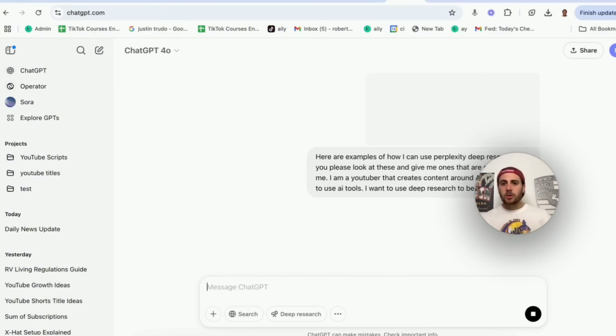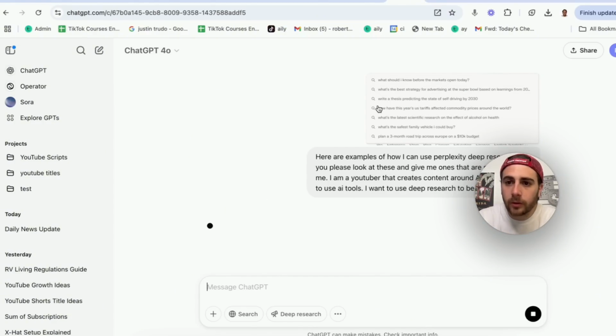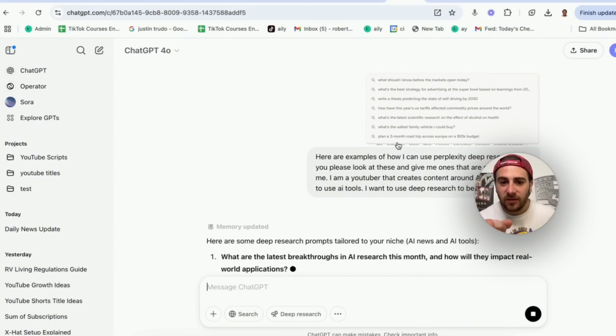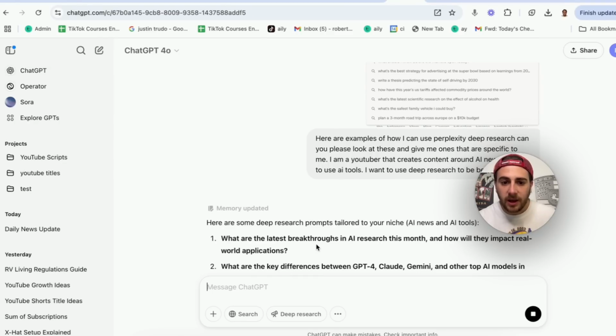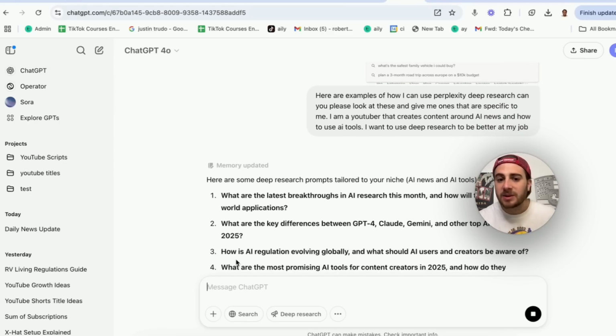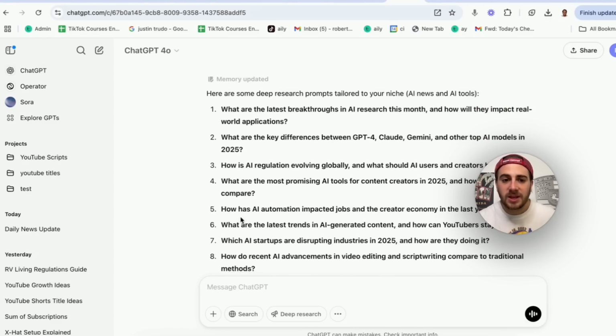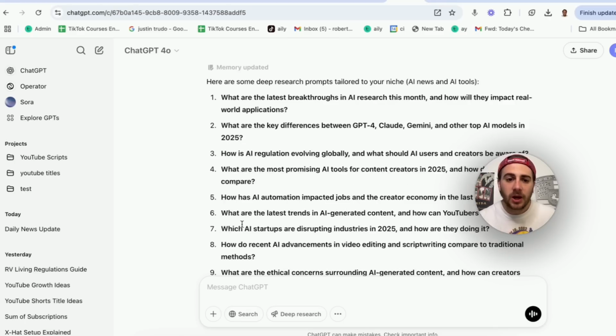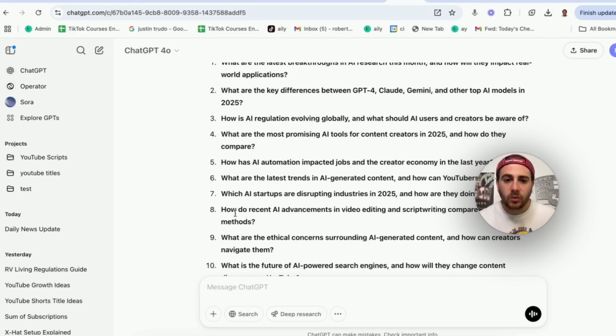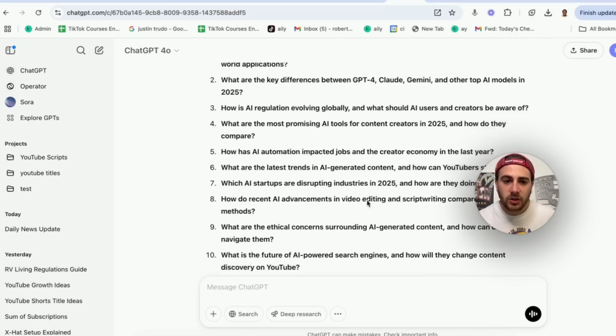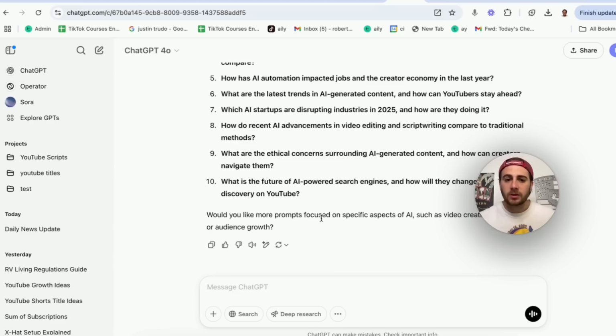Now, what this is going to do, it is literally going to look at the photo right here. So all of the different suggestions that Perplexity is autofilling, it's going to make this specific to what I am doing. For example, what are the latest breakthroughs in AI? What are the key differences? How is AI regulation evolving globally? What are the most promising AI tools? How has AI automation impacted jobs? What are the latest trends? Which AI startups are disrupting industries? This, that, the other. So there are a bunch of these.